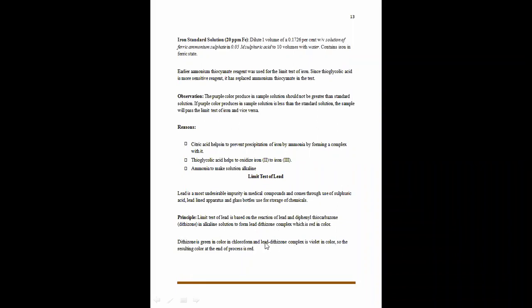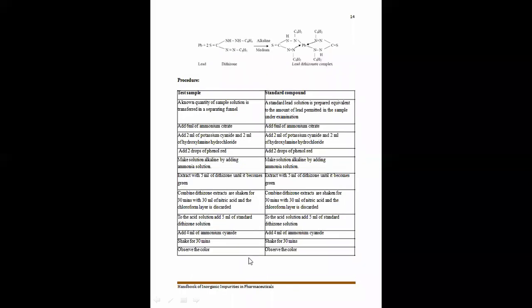But the lead diethizone complex is red violet in color. So the resulting color at the end of the process is red. Lastly, when the reaction is complete, it will give the red color complex.